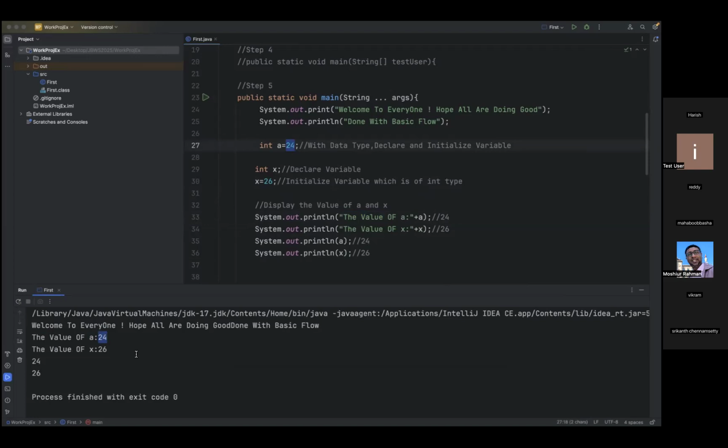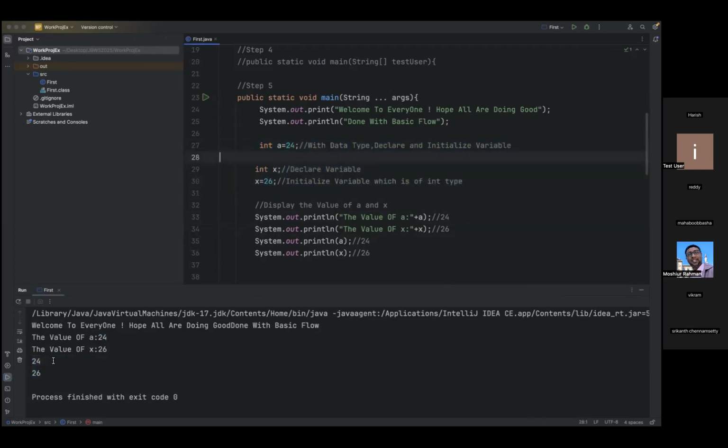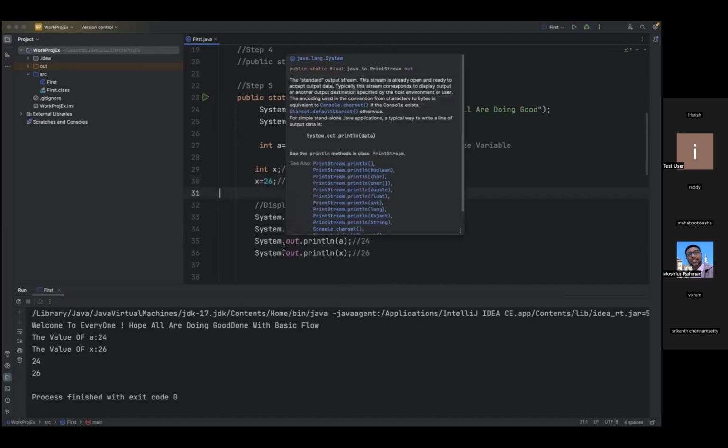Now the value of x, yes. By seeing 24 and 26, now we have only two variables, so it is easily recognized that 24 is coming from this and 26 is coming from here. But if we have more content, then by following this step it is very difficult to identify where a value is coming from. The output should always be understandable, at least to those who are developing the program. Let us continue these data types in the next session.